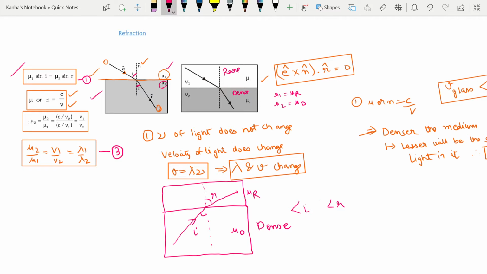You should definitely take this into consideration and make a small note out of it. In passing from a denser to a rarer medium, the ray bends away from the normal, and when passing from a rarer to a denser medium, the ray bends towards the normal.